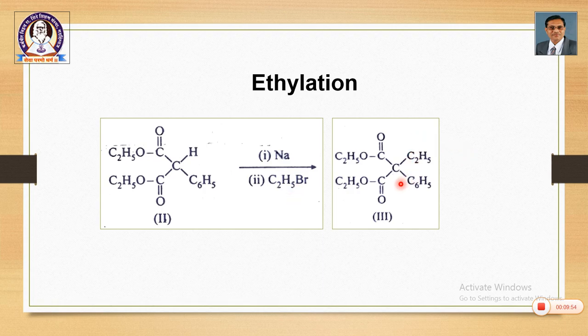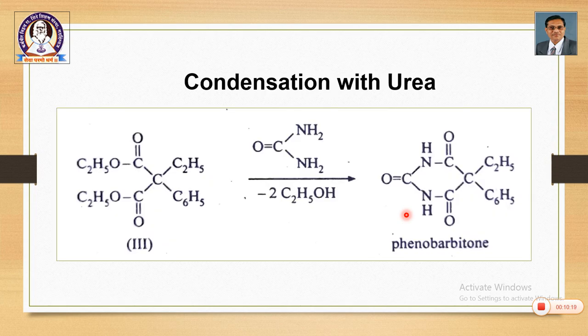So, in this case it is diethyl malonate having ethyl and phenyl group. So, it is ethyl phenyl diethyl malonate. As I repeatedly mentioned, you can have diethyl malonate by any route, and you can replace these two, one aryl group and one ethyl group. So, that is ethyl phenyl diethyl malonate. Okay. So, this is the step of ethylation.